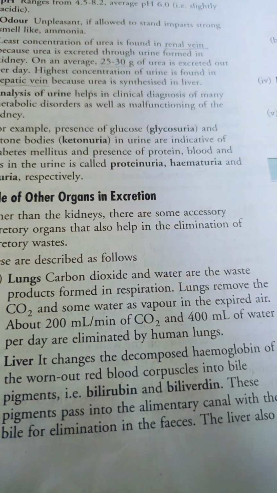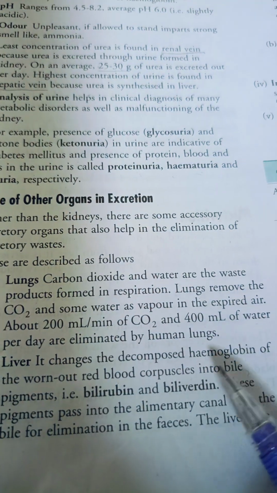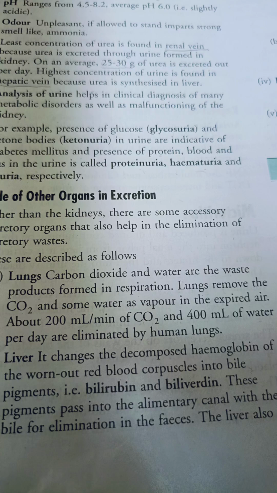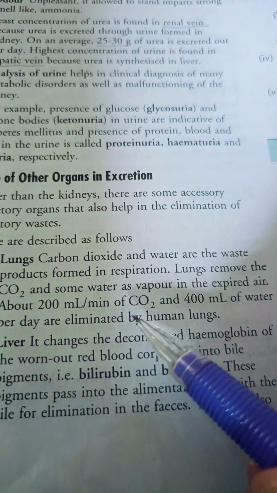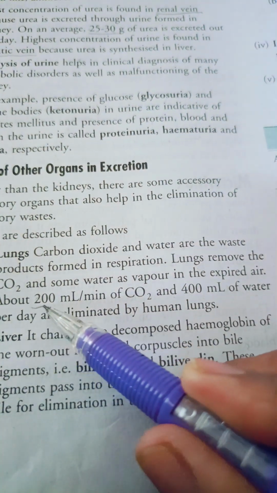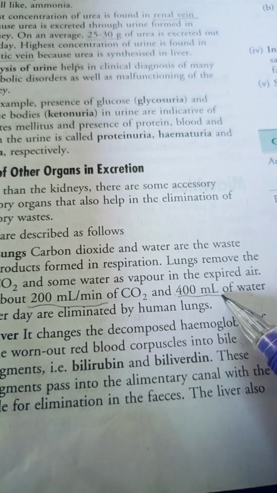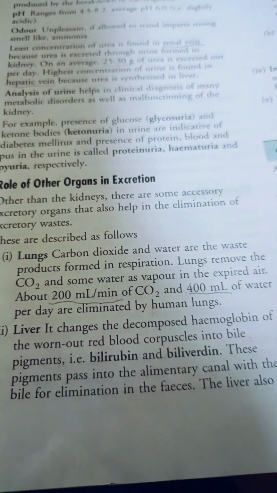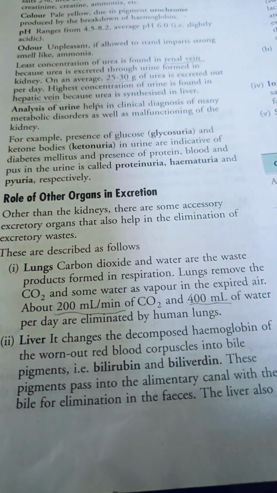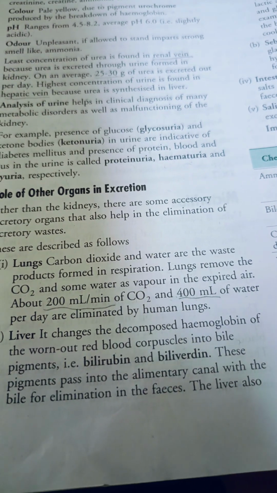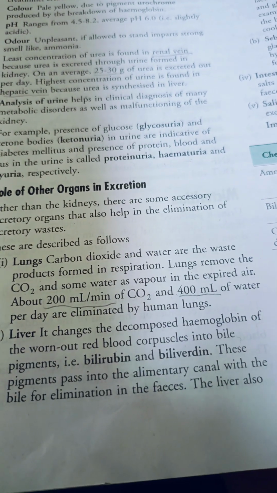About 200 ml per minute of carbon dioxide and 400 ml of water per day are eliminated by human lungs. How much? 200 ml per minute of CO2 and 400 ml of water vapor. That is water. Liver. Liver changes the decomposed hemoglobin of the worn out red blood corpuscles into bile pigments,